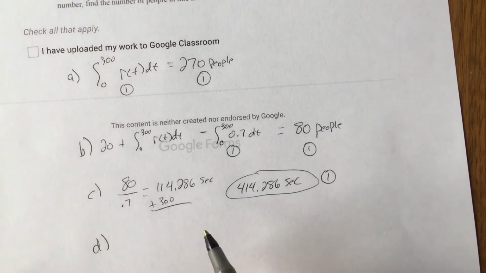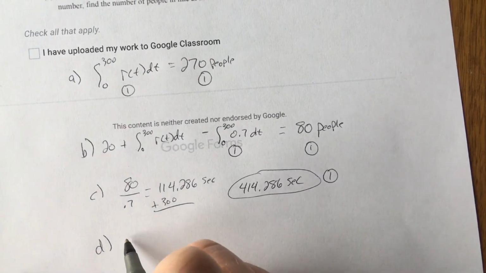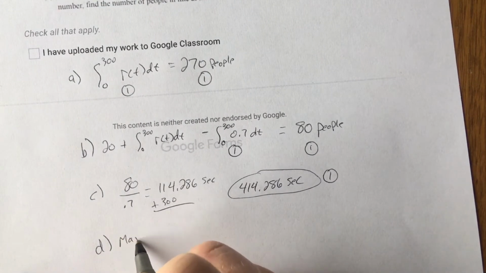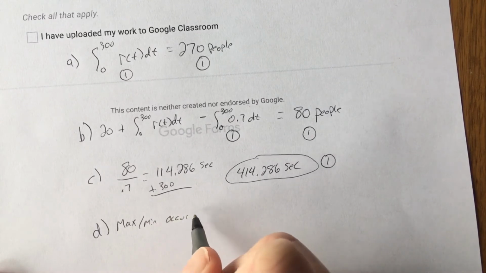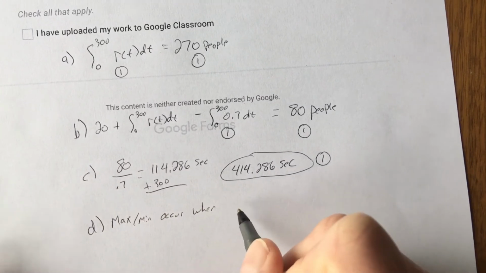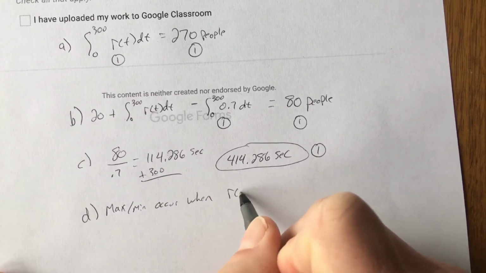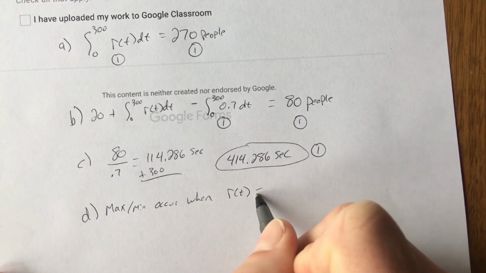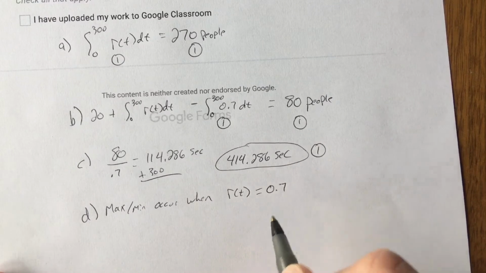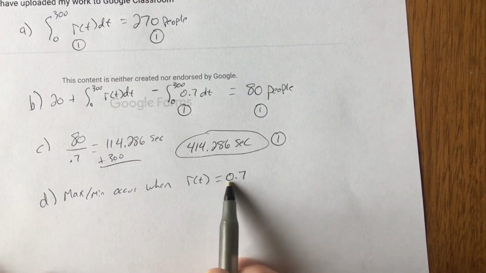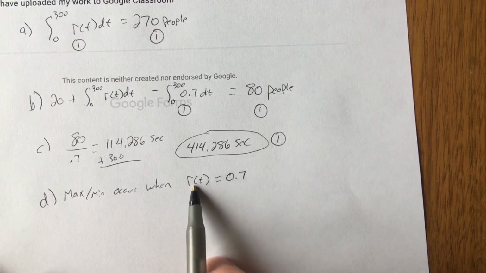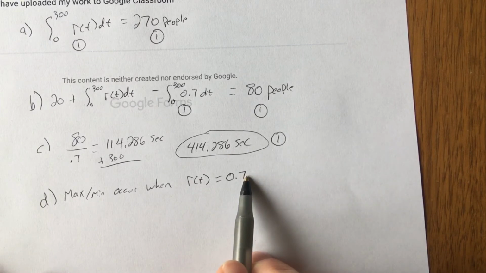I don't want to round too early or it might catch me here. So I've got to write this out a little bit here. So I'm going to say max or minimums occur when R of t equals 0.7. So what I'm trying to tell the grader is I'm looking for that intersection. When does the rate coming in equal the rate leaving?